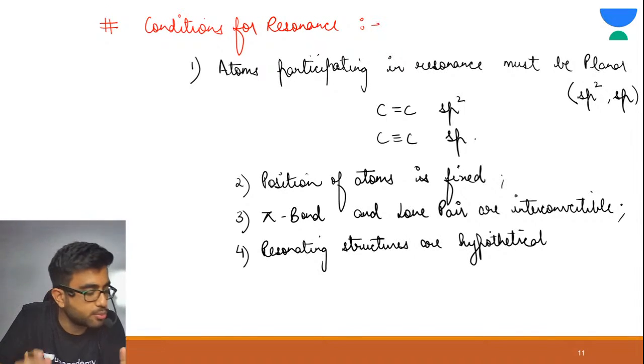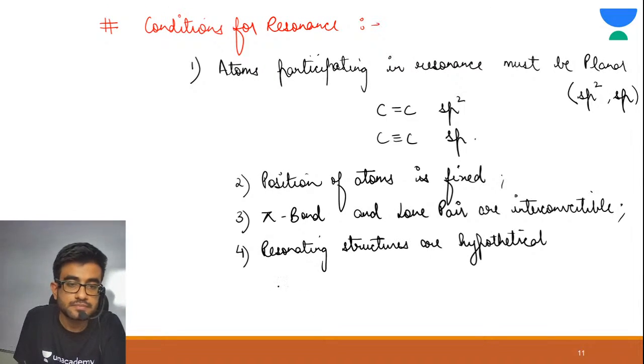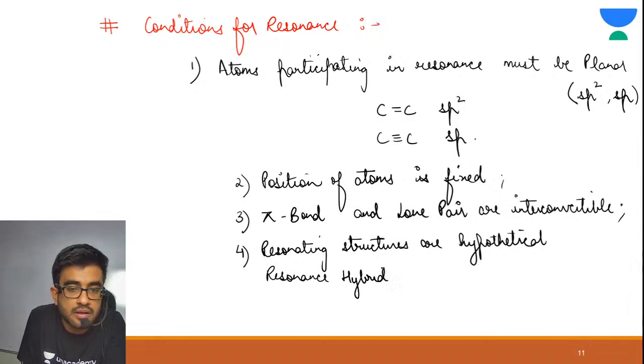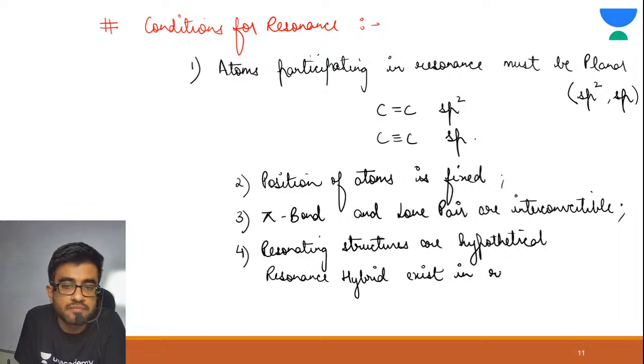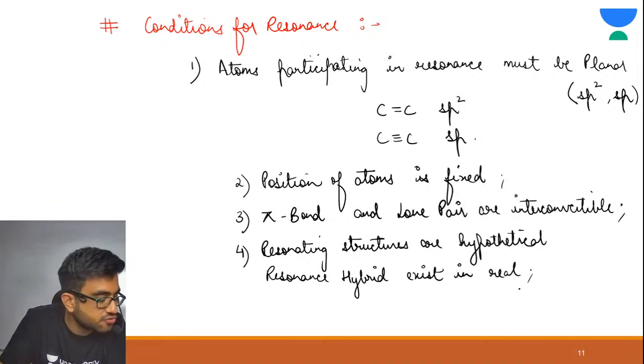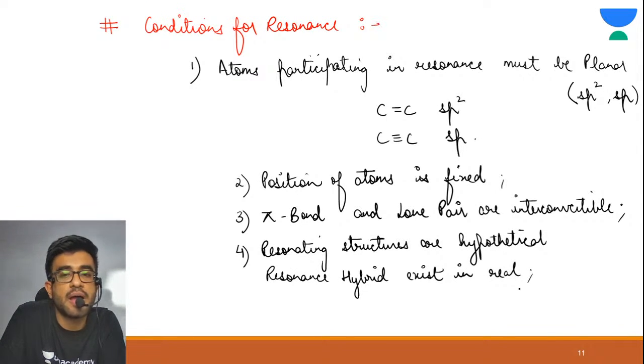Resonating structures are hypothetical. Which structure exists in real? Resonance hybrid exists in real. All right, resonating structures are hypothetical, but resonance hybrid is real.